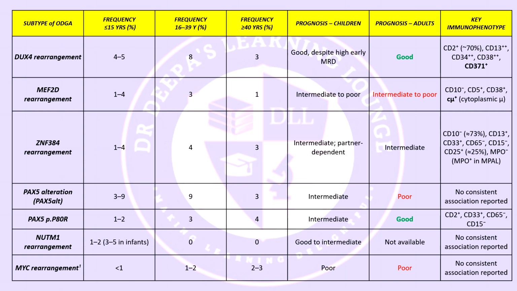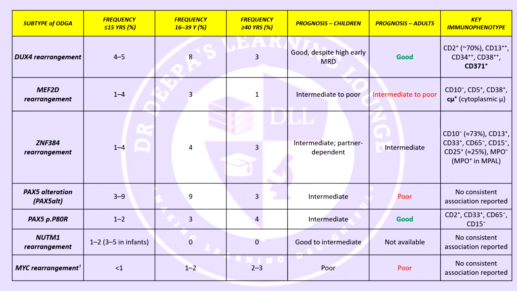The immunophenotype is quite characteristic, with CD10 negativity, CD5 positivity, CD38 positivity, and frequently cytoplasmic mu heavy chain positivity. So a B-ALL profile where CD10 is negative, CD5 is positive, and mu is positive should trigger a suspicion of MEF2D rearranged disease, which tends to be more aggressive and needs careful risk-adapted therapy.